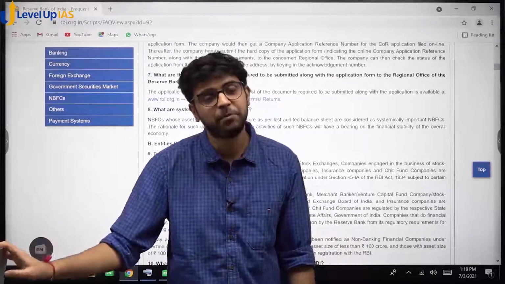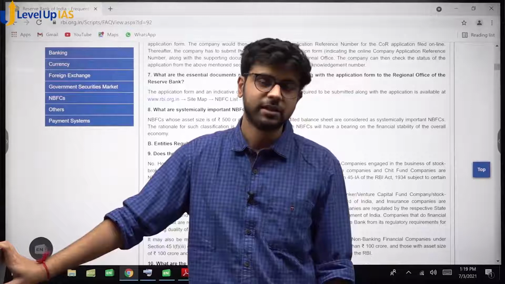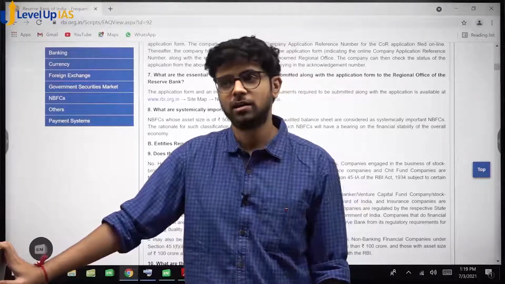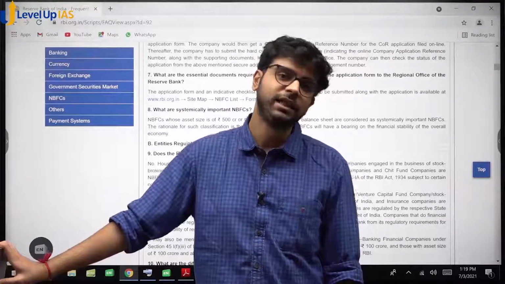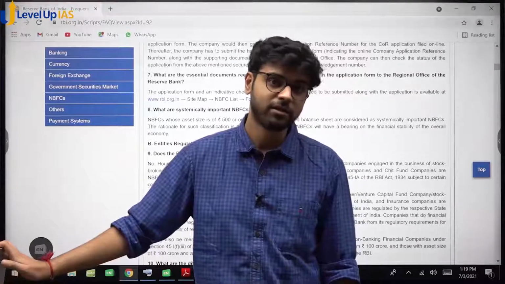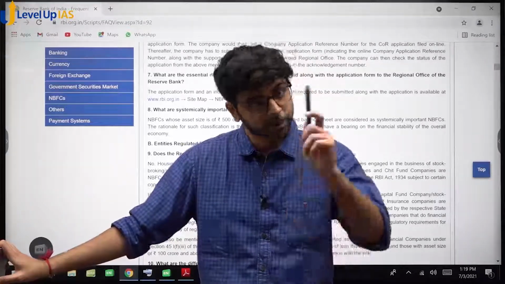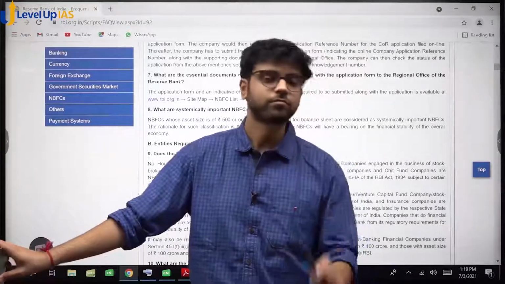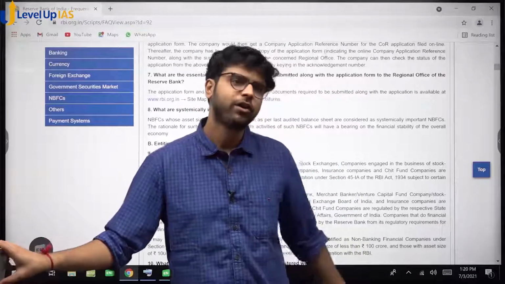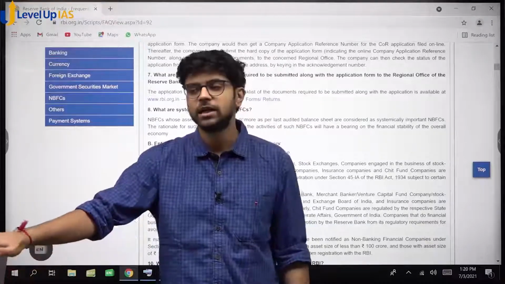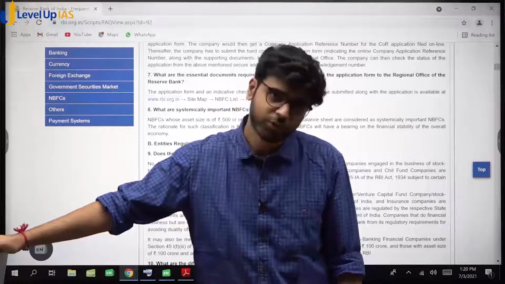There are systematically important banks also. Domestic systematically important banks: those whose loan size is more than 2% of India's GDP, which means it's a big bank. It becomes systematically important because if it fails, that GDP will fall below 2%. That is also systematically important banks. But I'll talk about banks in detail later. Here we are talking about systematically important NBFCs. Do you understand this?